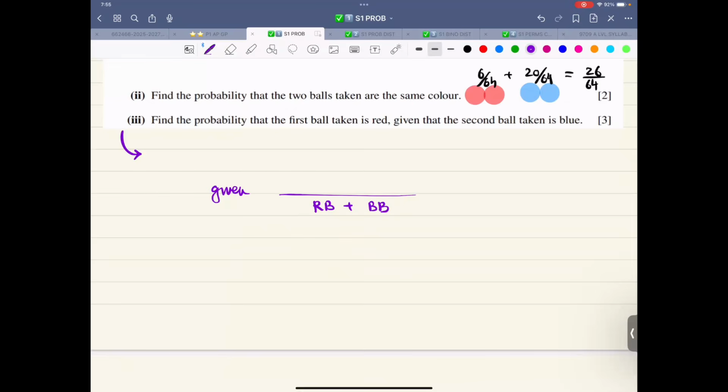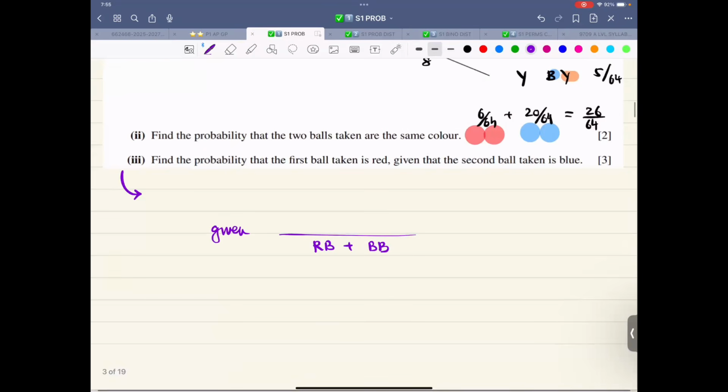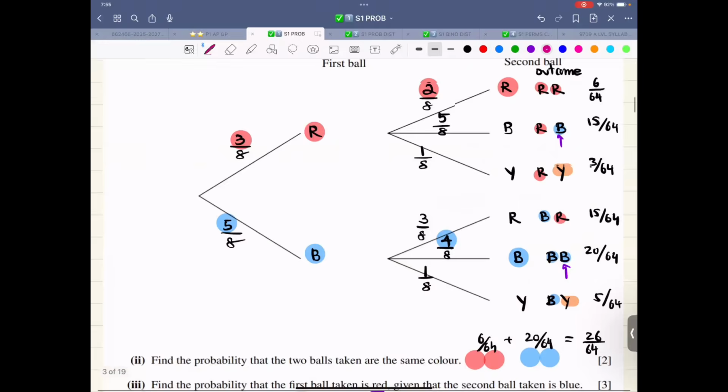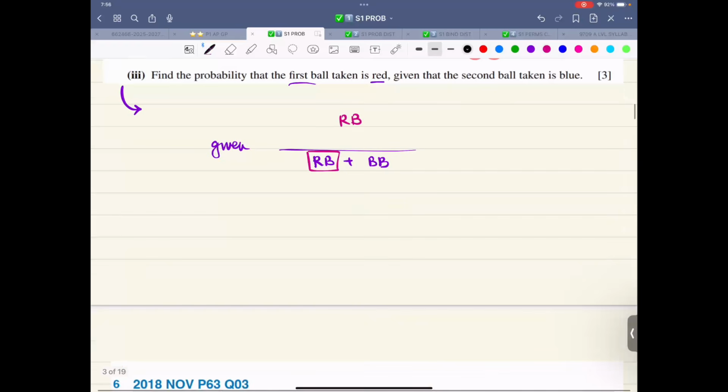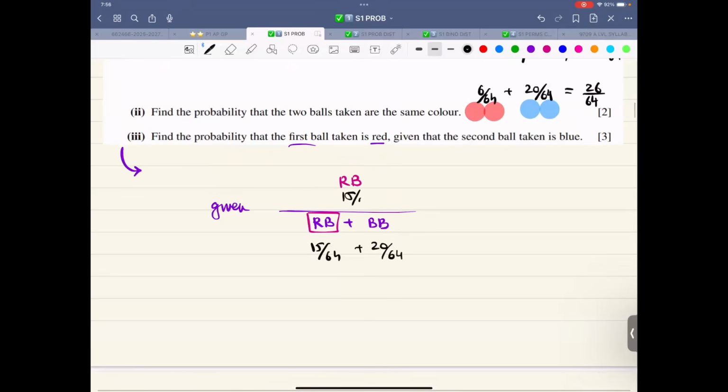This is part 3. Find the probability first ball taken is red. So out of which, first ball taken as red, red, blue goes up. First of all, red, blue is 15 and blue, blue is 20. This is 15 over 64. This is 20 over 64. So this is 15 over 35. That comes out to be 3 over 7.